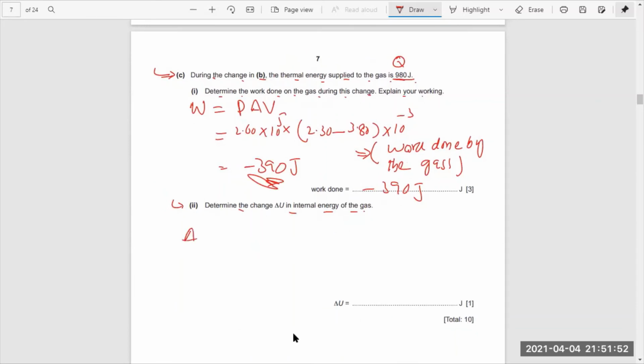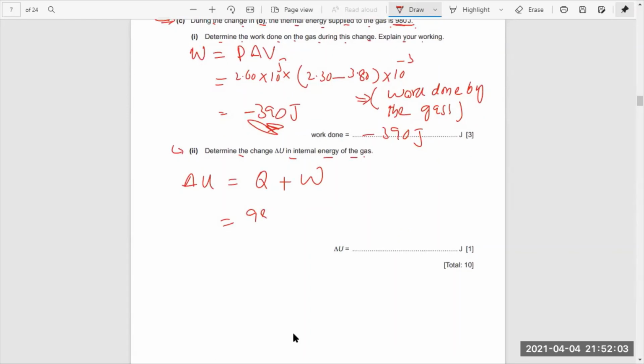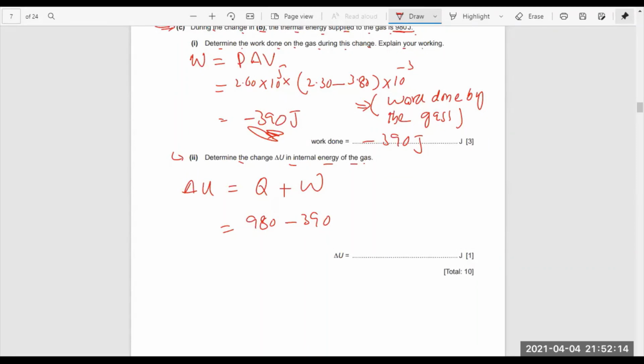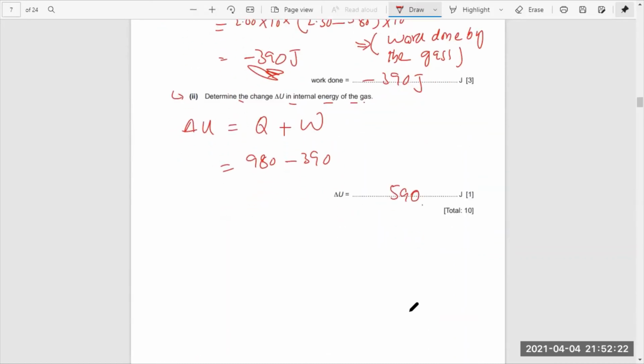So the del U is simply Q plus W. Here Q is 980 joules, but the work done is negative 390. So the total amount of del U, subtracting these two, we will get as 590. So this is the end of the second question.